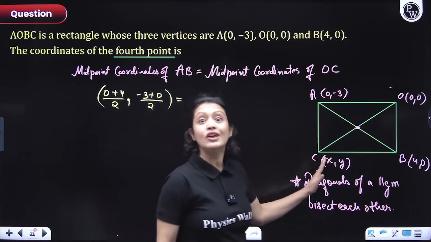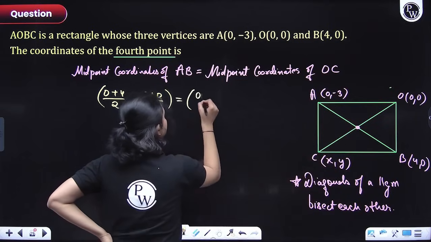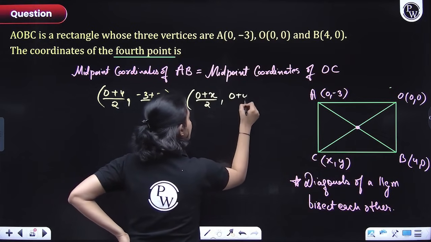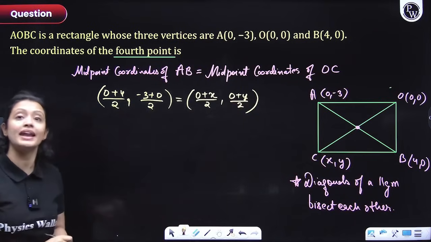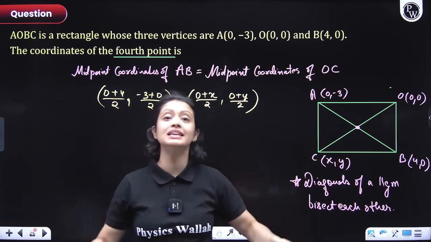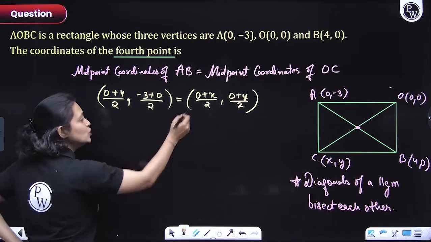So here you will get your answers in terms of x and y, right? So 0 plus x divided by 2, comma 0 plus y divided by 2. This is what you get, everyone. Now, as I've told you, whenever you have equality between two coordinates, that means the x coordinates would be equal and the y coordinates would be equal, right? So you would do what?